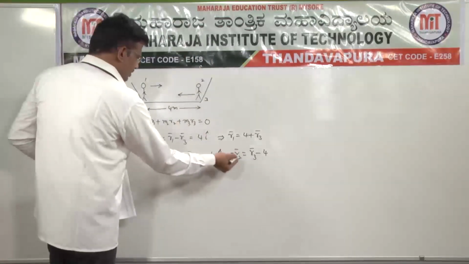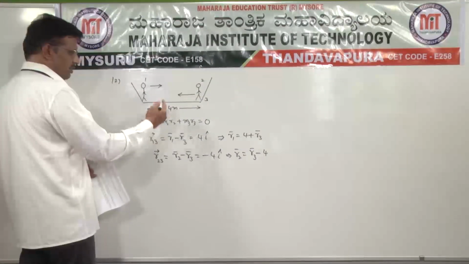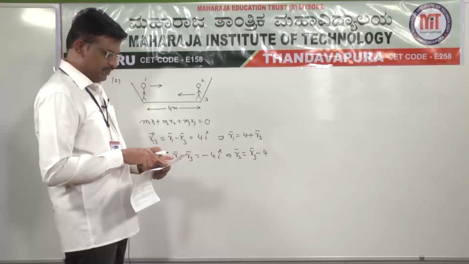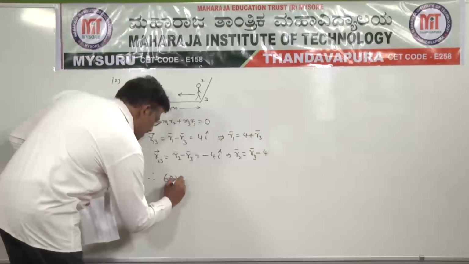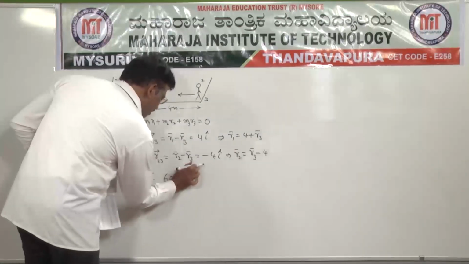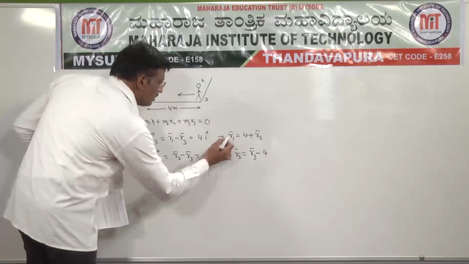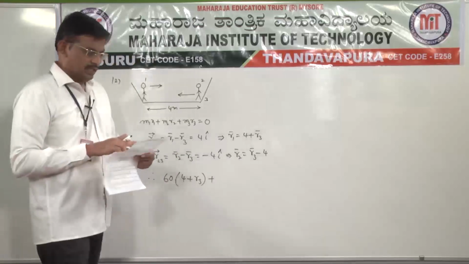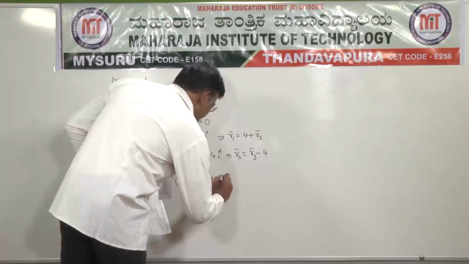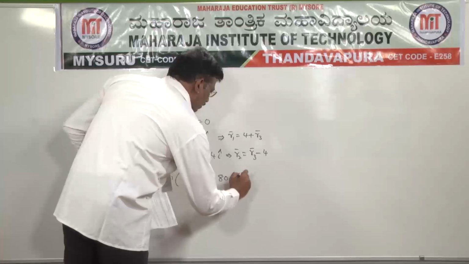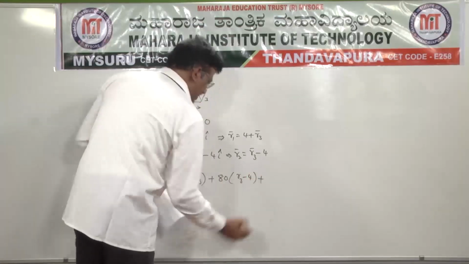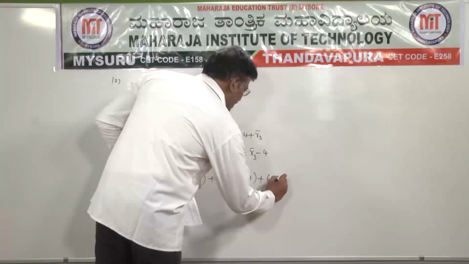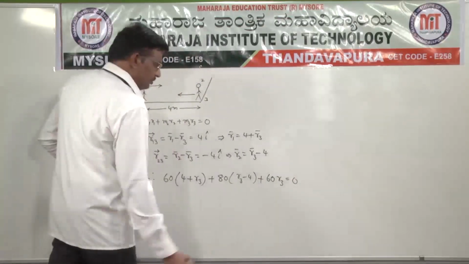Now substituting all these values for masses and r1, r2, r3: m1 is given as 60 kg. So 60 into (4 plus r3) plus the second person's mass, 80 kg, into (r3 minus 4), plus the boat mass, 60 r3, is equal to 0.